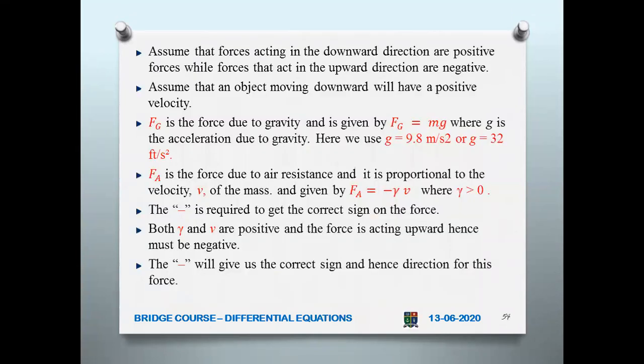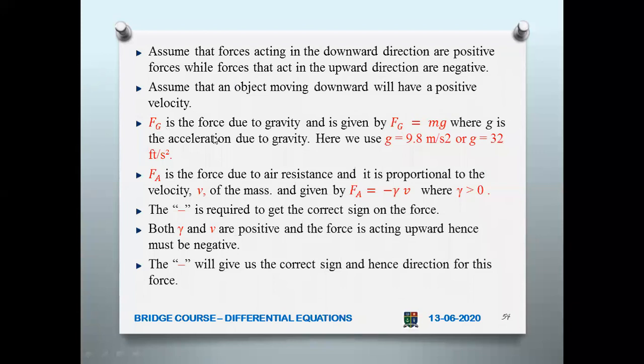Okay, so here are some notes. Now assume that forces acting in the downward direction are positive. We have to fix something. When the force acts downward, when the pull is downward, you assume it to be positive. Then if it is going upward, because it is against gravity, you take it as negative. So an object moving downward will always have a positive velocity.